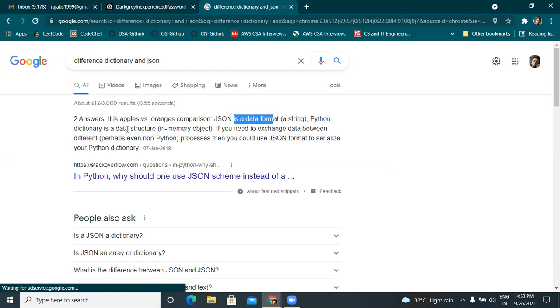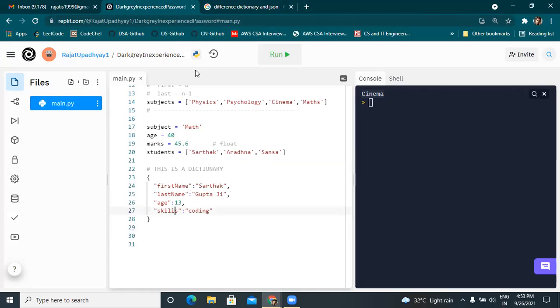JSON is a data format. A Python dictionary is a data structure, an in-memory object, right? It's basically saying that when you want to send data from one place to another place, it is called JSON. When you want to store it inside your memory, it is called a dictionary. But both are the same things.